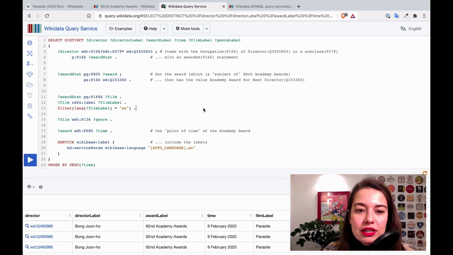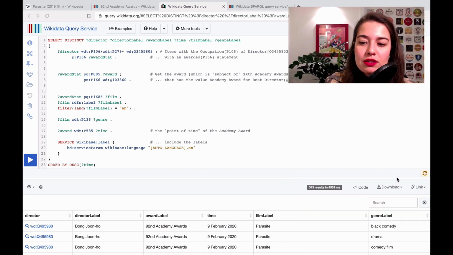We collected all the directors that have ever received an Academy Award for Best Director, and the name of the movie they got it for, and the genre of those movies. But what if I also want to collect the people who were nominated for an Academy Award for Best Director, but didn't get it, so that I can use these 2 data sets to create one data set that I can feed to my machine learning model?